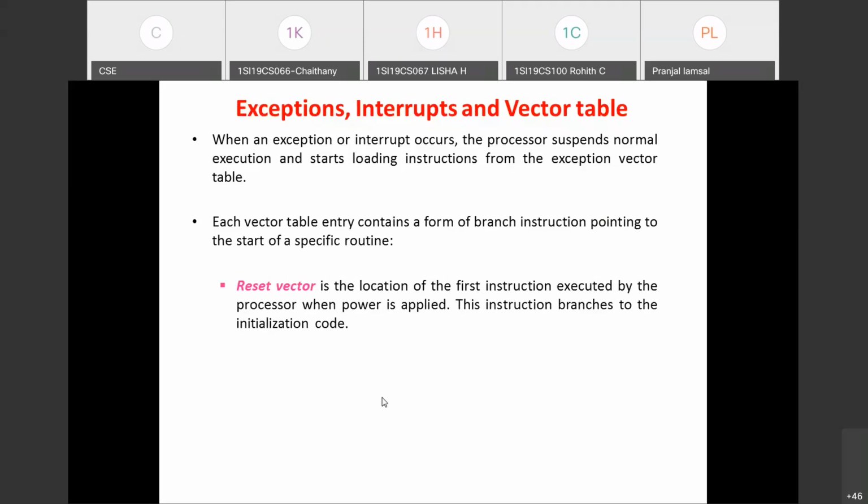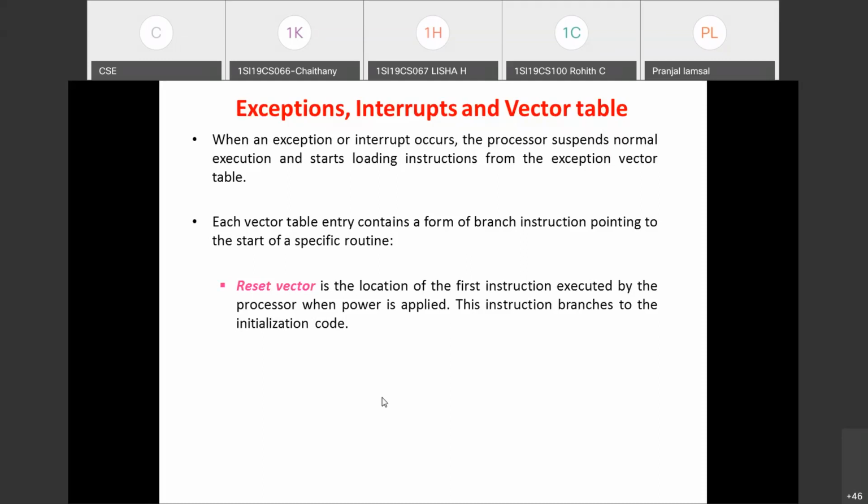These are the 7 interrupts or exceptions for which these are the vectors or addresses associated. One is the reset vector. This is the location of the first instruction executed by the processor when power is applied. When the processor enters reset, it enters the supervisor mode.